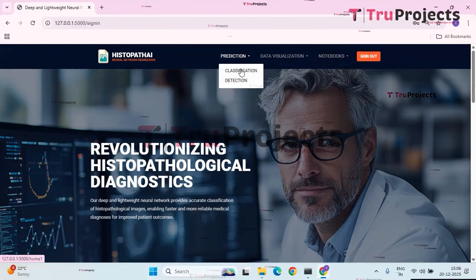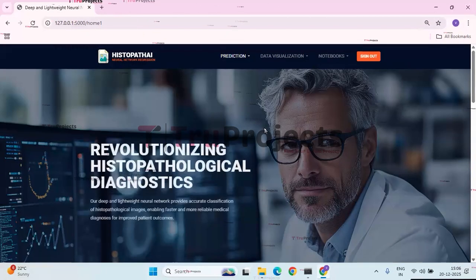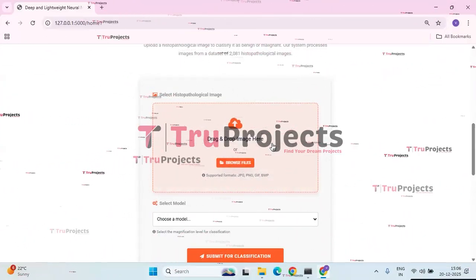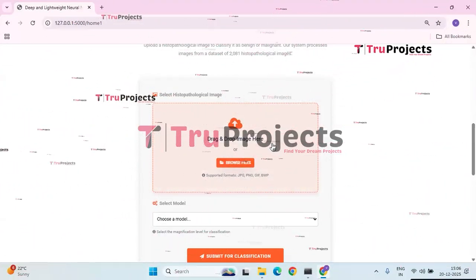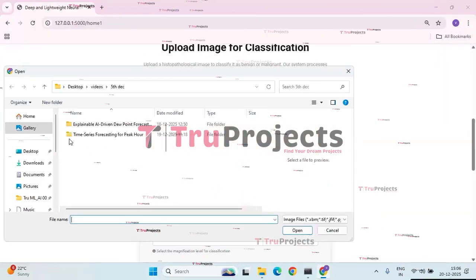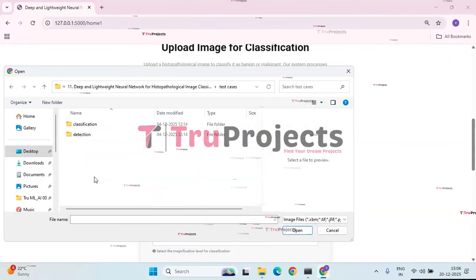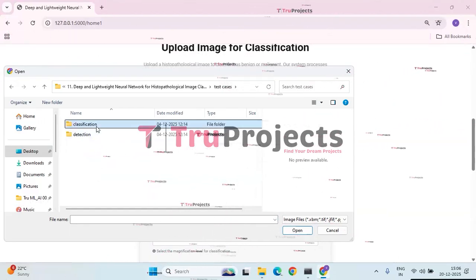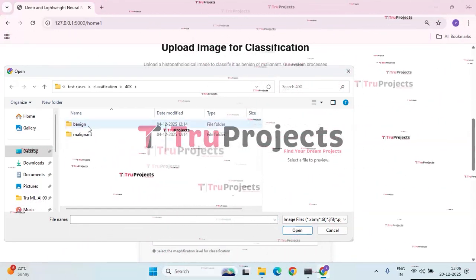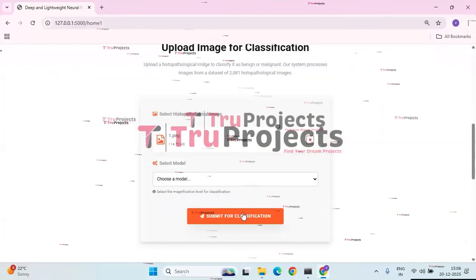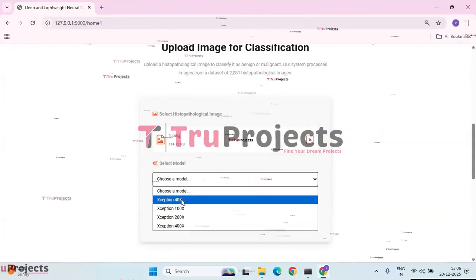So firstly, click on classification button so that the page for uploading the image for classification will be opened, where you need to upload the image. Click on browse files, go to the project's code folder. Here we have the test cases. Open that and go to classification and choose any one of them and select the image, click on open and choose the model.